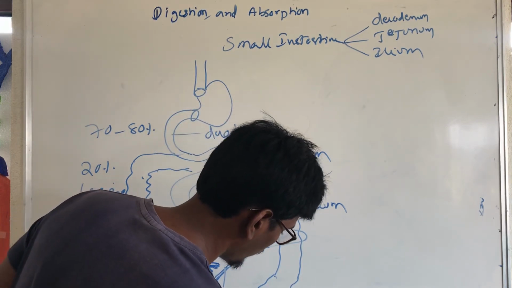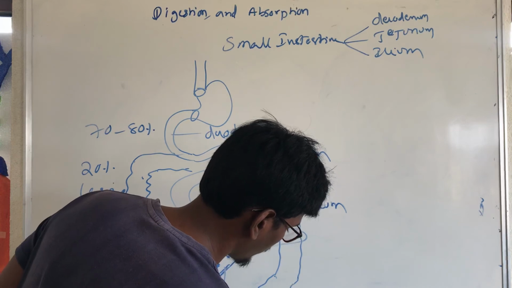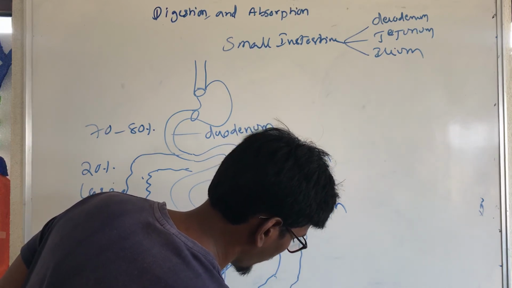Then the sigmoid colon, and it comes to the rectum, and finally the anus.